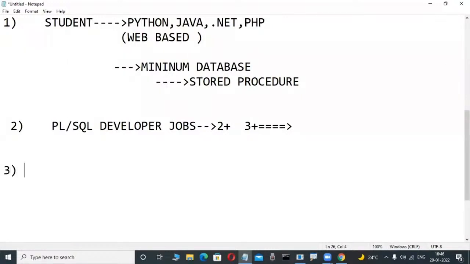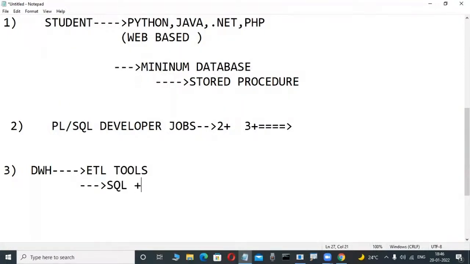Another type of persons. Nowadays, so many persons do not have very good knowledge of coding. Maybe they are non-technical persons who want to move into software. In that case, one type of job is there: data warehousing technologies. In that, ETL programmers and reporting programmers are there. Extraction, transformation, and loading, ETL tools are there. These persons need a little bit of SQL knowledge. PLSQL is not required, SQL knowledge is there.